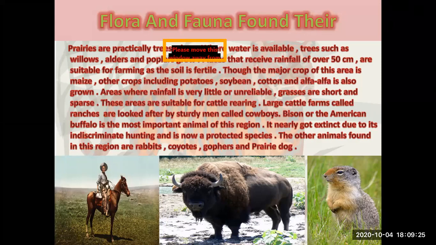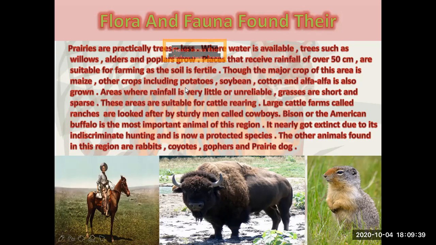Places that receive rainfall of over 50 centimeters are suitable for farming as the soil is fertile. Though the major crop of this area is maize, other crops including potatoes, soybean, cotton, and alfalfa are also grown here.